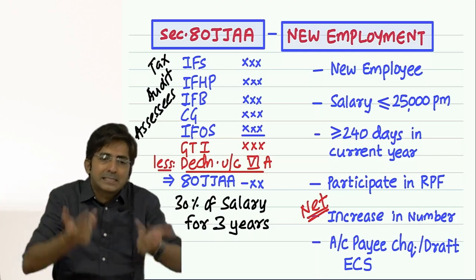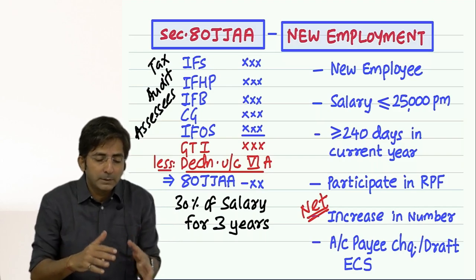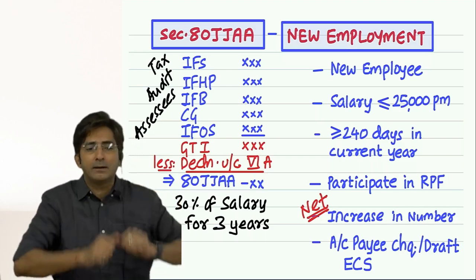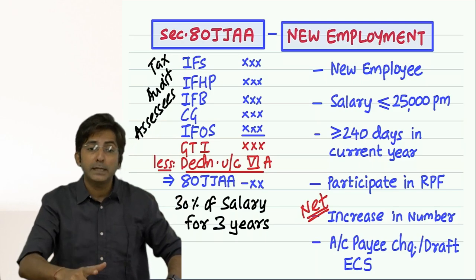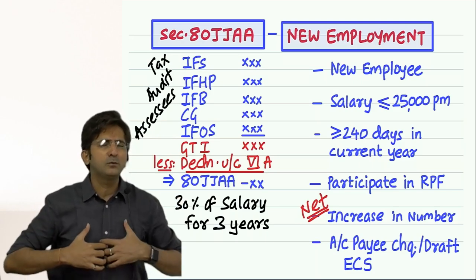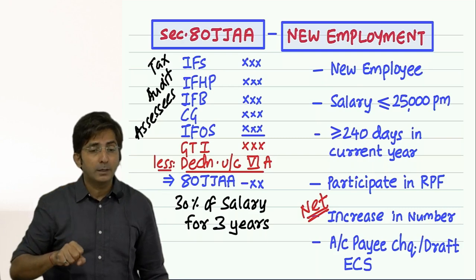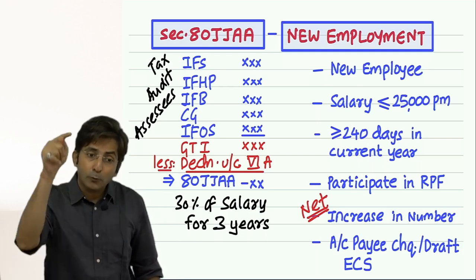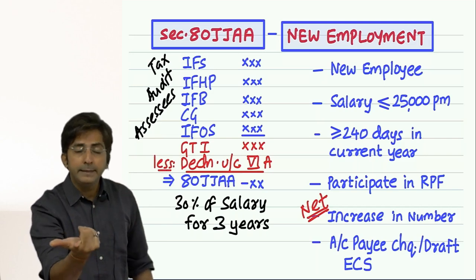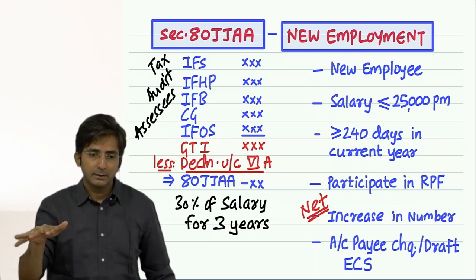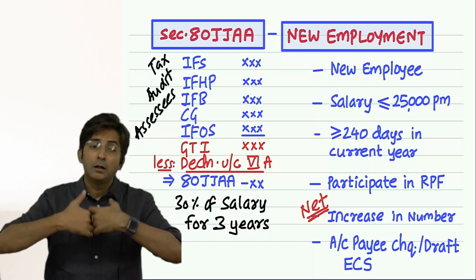But till the time I have not achieved a turnover of 1 crore, my keeping the staff is in my own personal interest. And actually I am also struggling for good staff. When your business is small, you yourself need the staff. So you are not doing a great obligation by keeping a new employee. When can you say that you have done an obligation? When your business is well settled, you are above 1 crore. Then if you keep new employees, the government feels grateful. And the deduction is for them only, for those businesses whose turnover is above 1 crore, and they are called tax audit assessees. Tax audit assessee means those assessees who have a business of more than 1 crore. Okay.